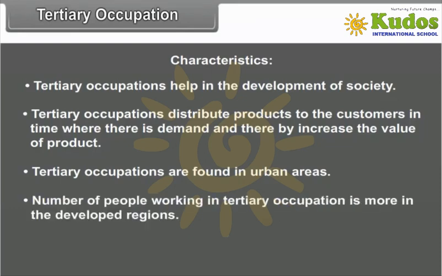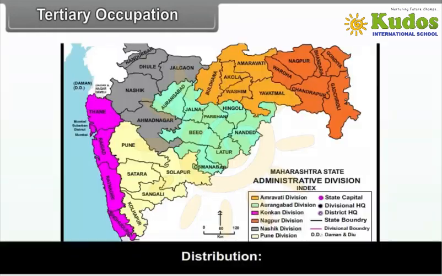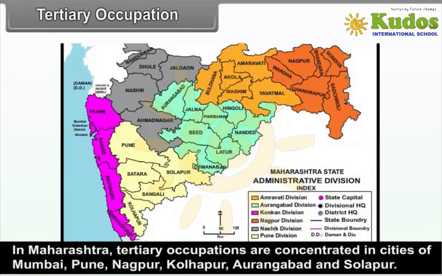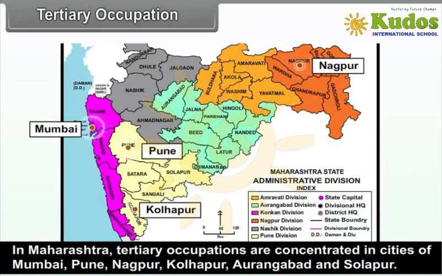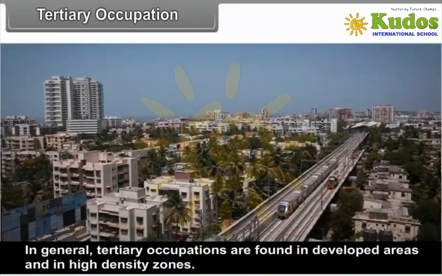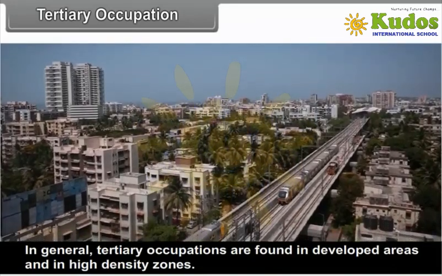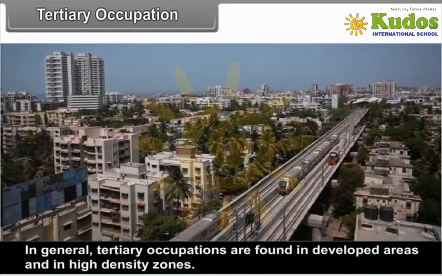The number of people working in tertiary occupation is more in the developed regions. Distribution. In Maharashtra, tertiary occupations are concentrated in cities of Mumbai, Pune, Nagpur, Kolhapur, Aurangabad and Solapur. In general, tertiary occupations are found in developed areas and in high-density zones.